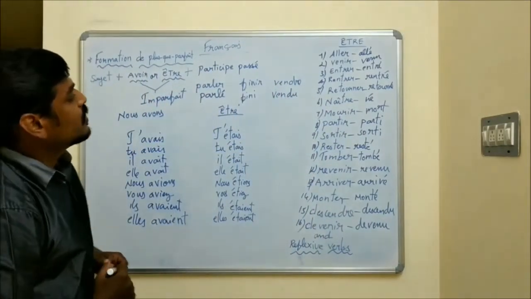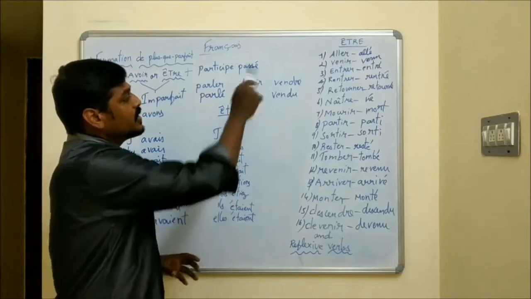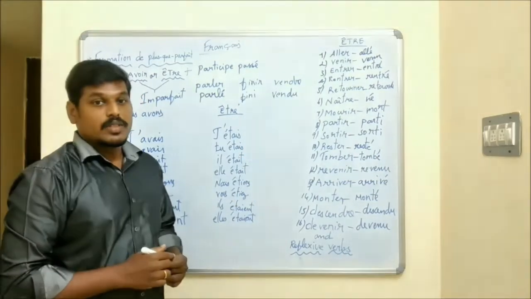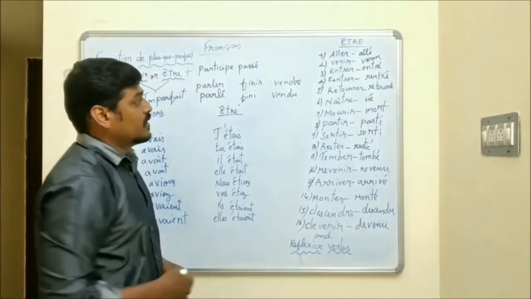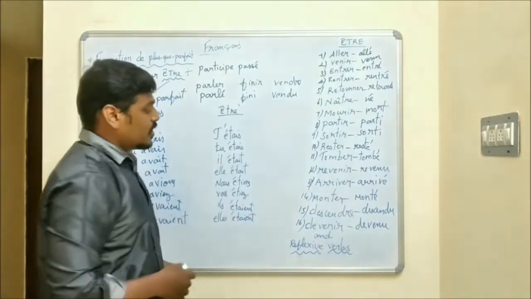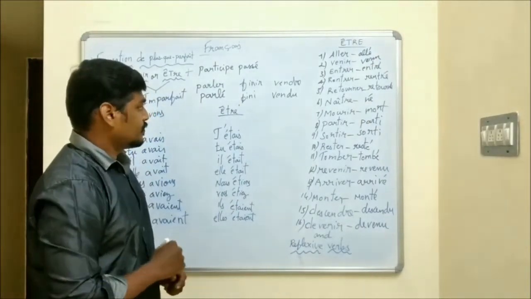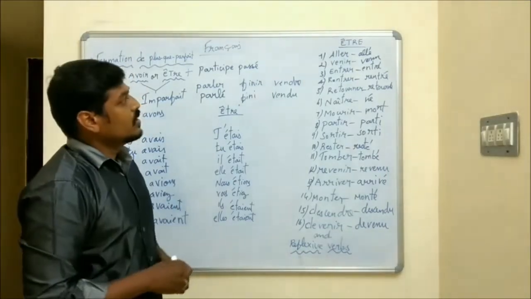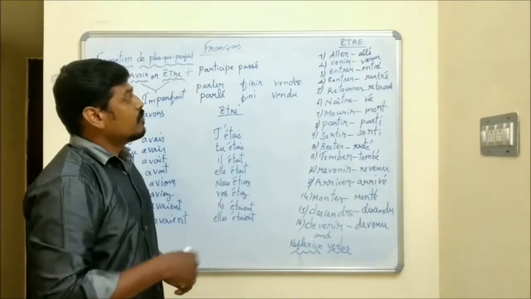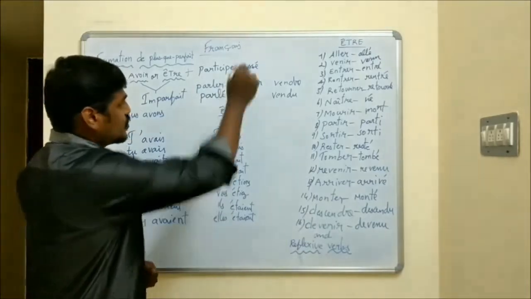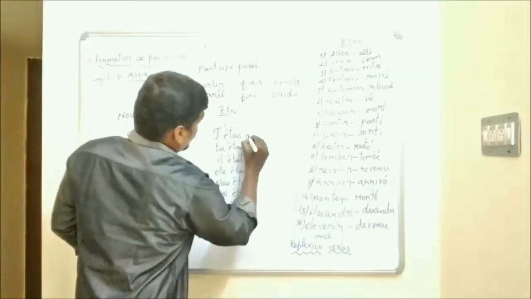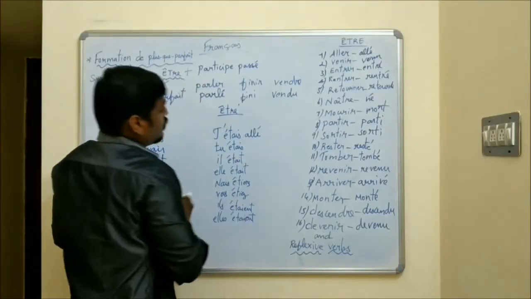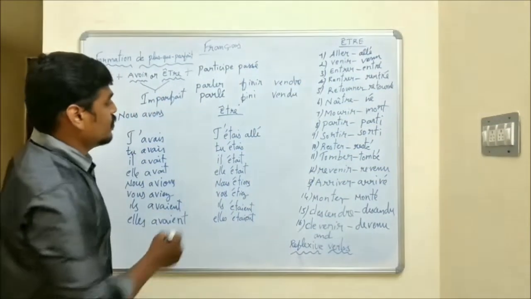Okay, students, listen here. I have written here which verbs should be conjugated with être. These certain verbs should be conjugated with être. Okay. Next, we are going to choose one verb to conjugate in the past perfect tense. First, I choose the verb aller. Right here, the past participle of the given verb aller.